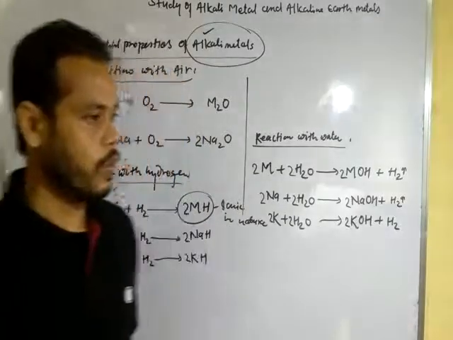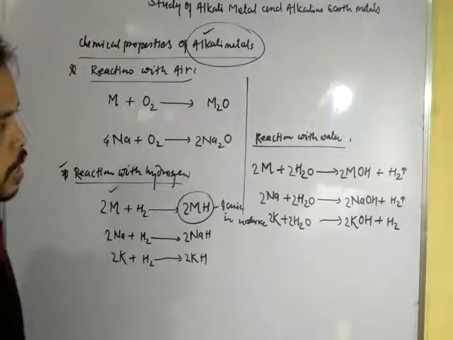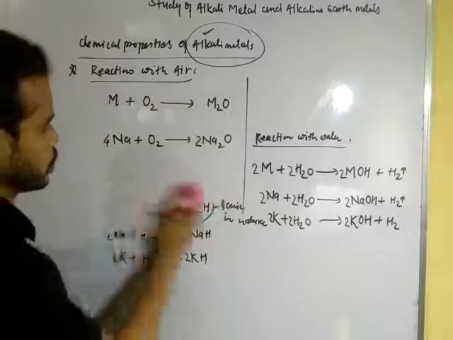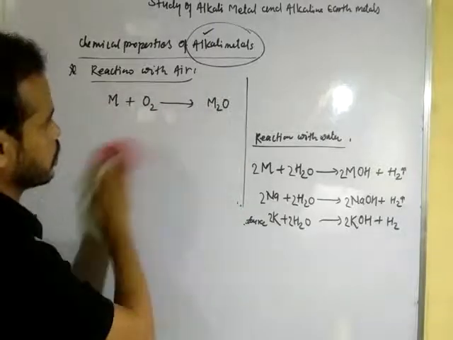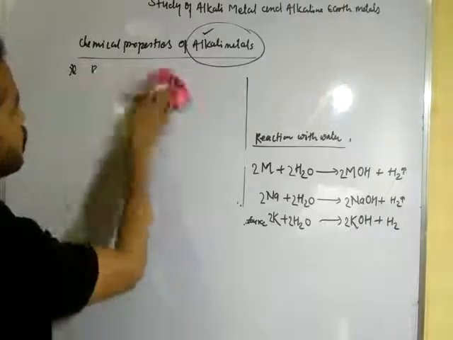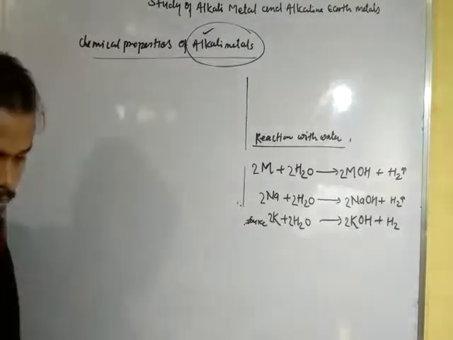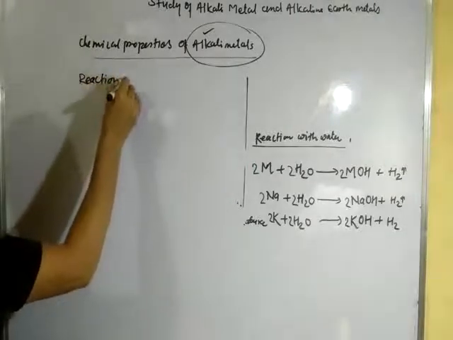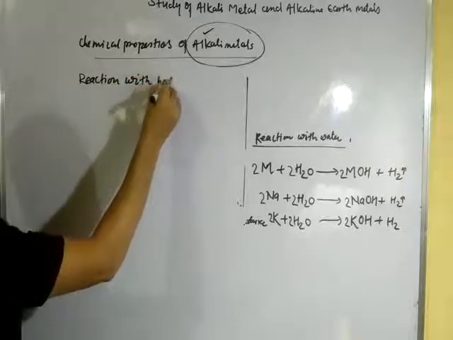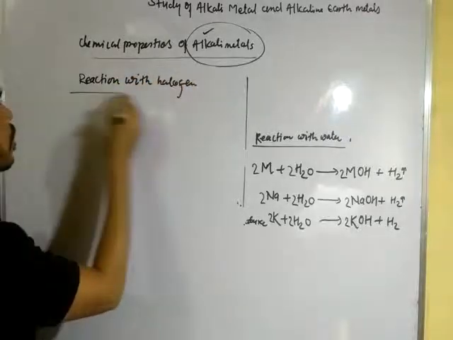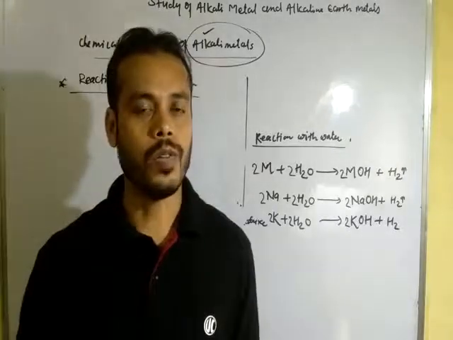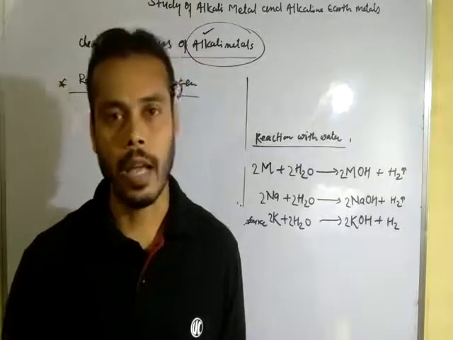Okay, dear student. So the last reaction I am going to write here: reaction with halogen. Okay, dear student, when alkali metals combine with halogen they form metallic halide.